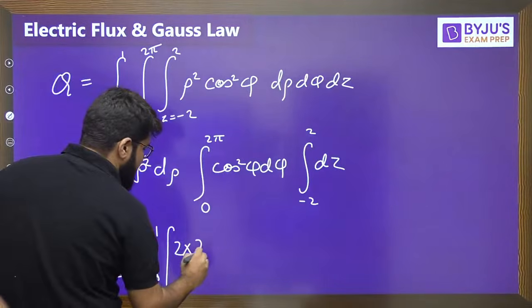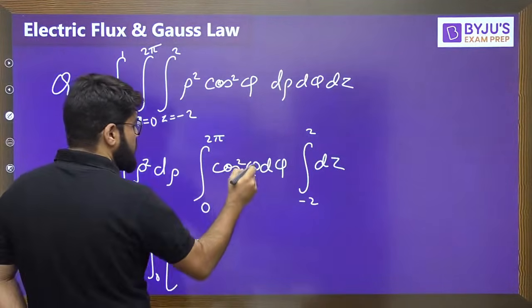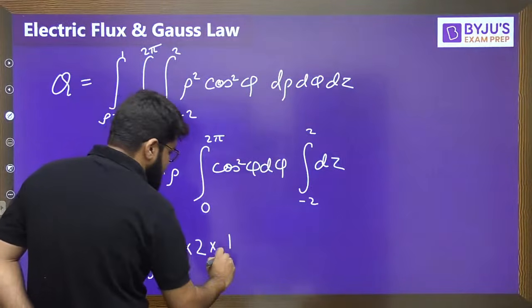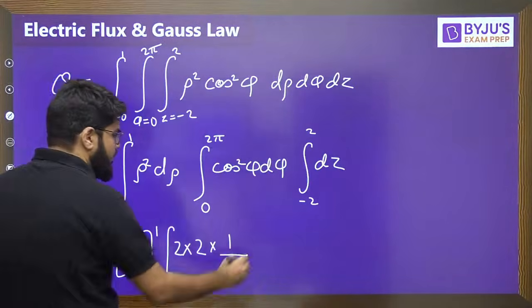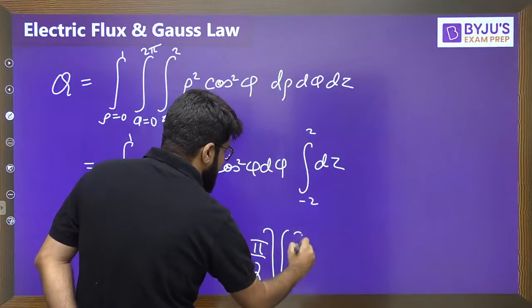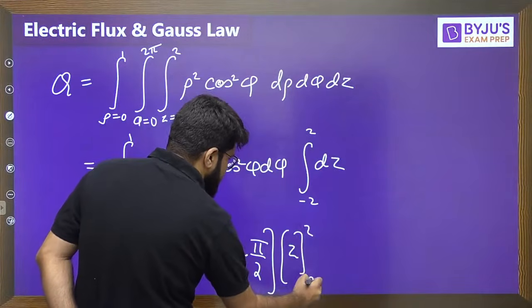Twice integral 0 to pi, and then again twice integral 0 to pi by 2 of cos raised to the power m phi. So that will be 1 double factorial divided by 2 double factorial, and since the power is even, I will place pi by 2. The dz integral is z, that is simple, limit minus 2 to plus 2.